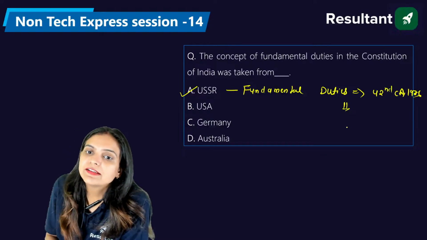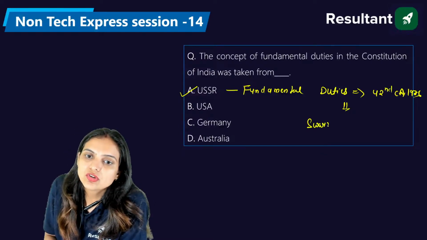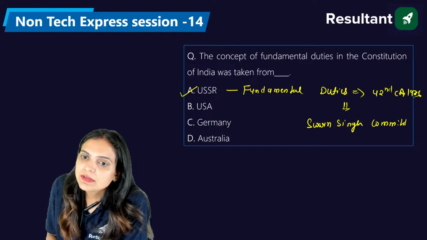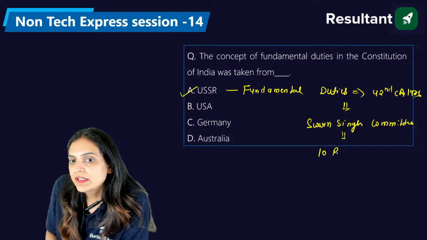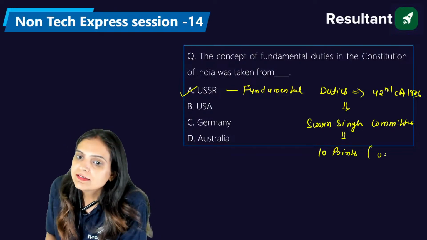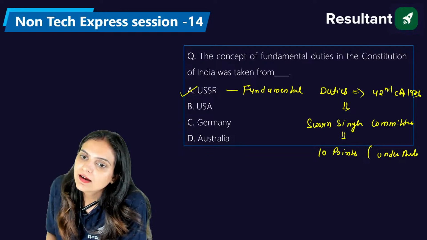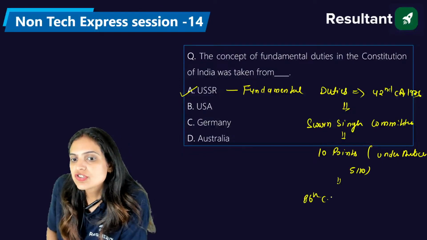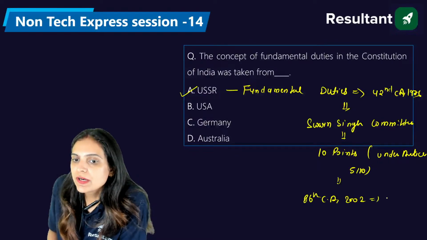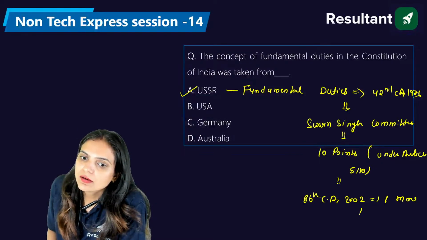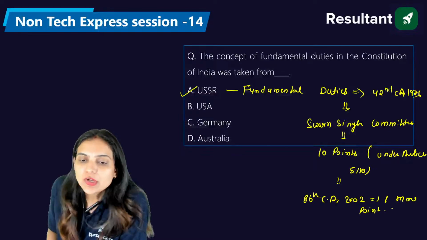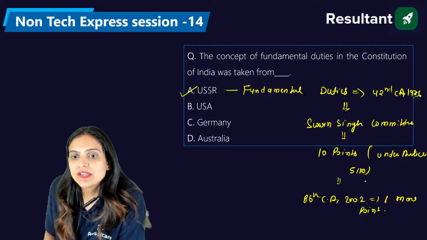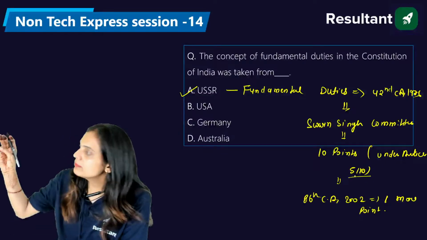1976. At that time, we had created a committee, the Swarna Singh Committee. On the recommendation of this committee, initially we added 10 points under Article 51A, but later, by the 86th Constitutional Amendment of 2002, we had to add one more point related to education, so we included it in the Constitution of India as the 11th point.